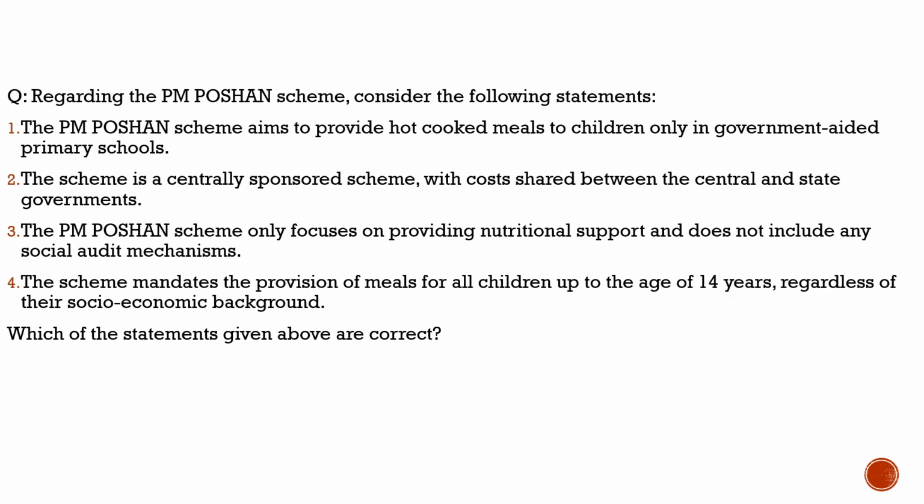Well, here the question is with respect to the PM Poshan scheme. Why have we brought this question here? Because the government has decided to increase the budget for PM Poshan, because inflation has come in, so they will adjust for inflation on how much they were giving earlier. They will adjust inflation with that and increase the budget for the PM Poshan scheme. So with this, let's solve the question here.